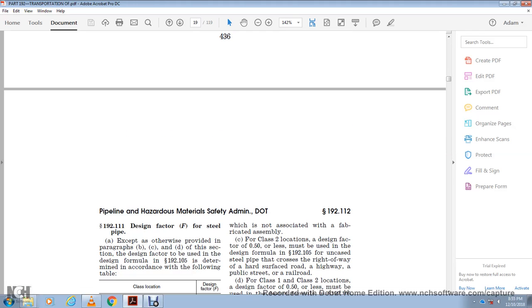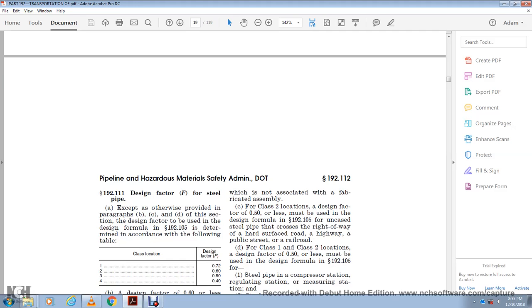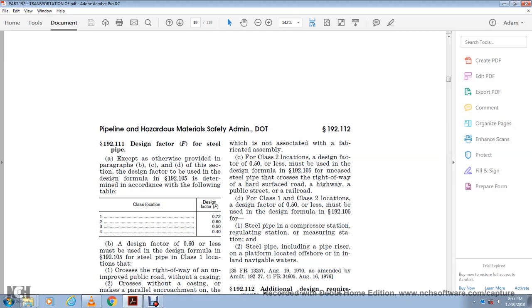192.111, design factor for steel pipe. Except as otherwise provided in paragraphs B, C and D of this section, the design factor to be used in the design formula in 192.105 is determined in accordance with the following: Class 1 location, 0.72; Class 2, 0.60; Class 3, 0.50; Class 4, 0.40. A design factor of 0.60 or less must be used in the design formula in 192.105 for